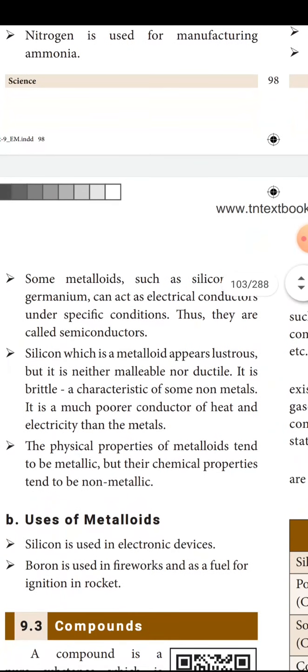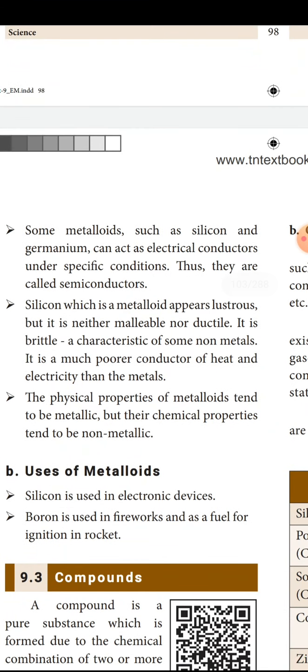Silicon, which is a metalloid, appears lustrous. Lustrous means shining, but it is neither malleable nor ductile. Lustrous is a property of metal, but lack of malleability and ductility is a property of non-metal. So it has the properties of both metal and non-metal. It is called a metalloid, a semiconductor.